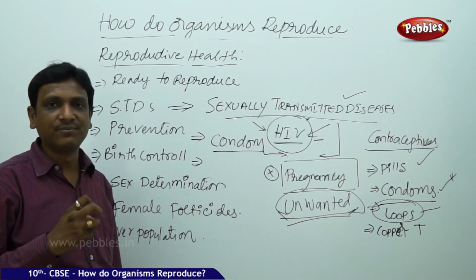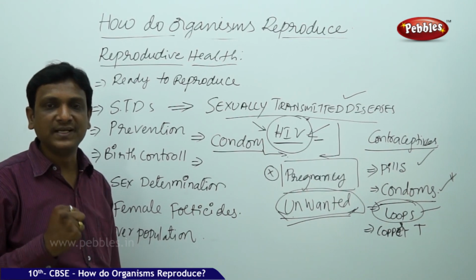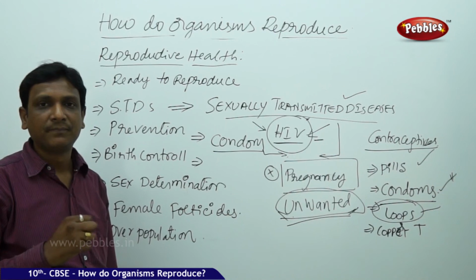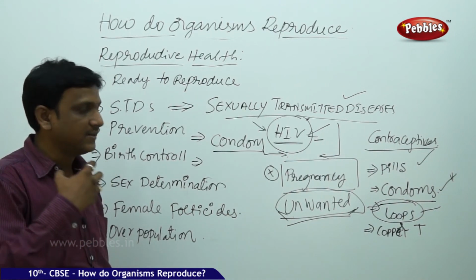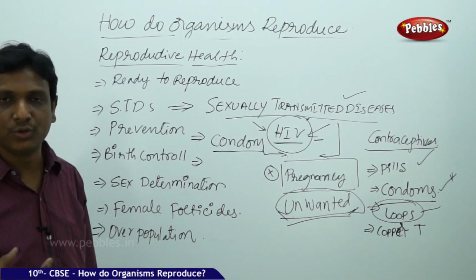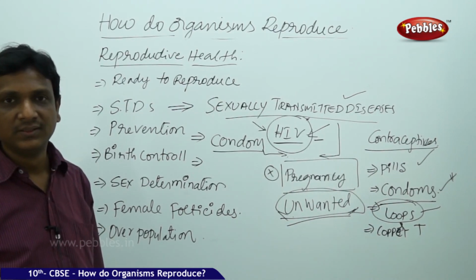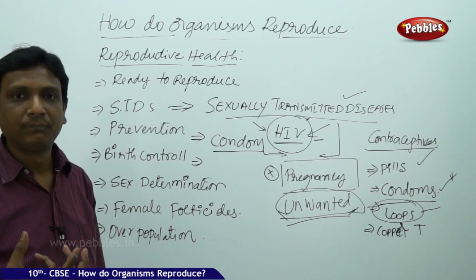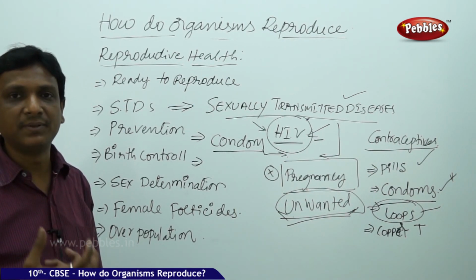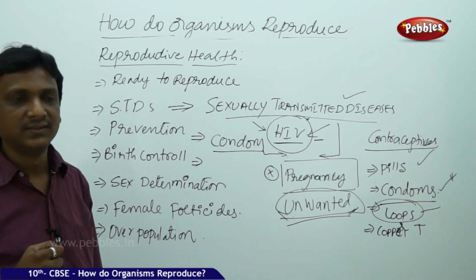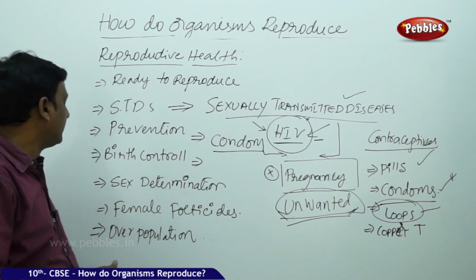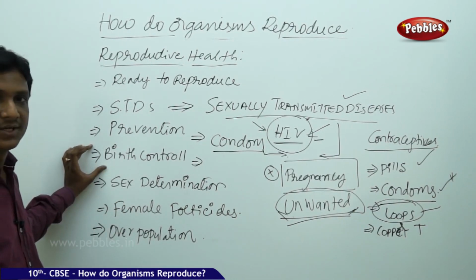Avoidance of pregnancy is mostly used and accepted in the case of family planning. They have children, and they don't want any more children. Or the married couple haven't planned their life yet, so they need some time before pregnancy. In such cases, these are used. So these are the various options for birth control.